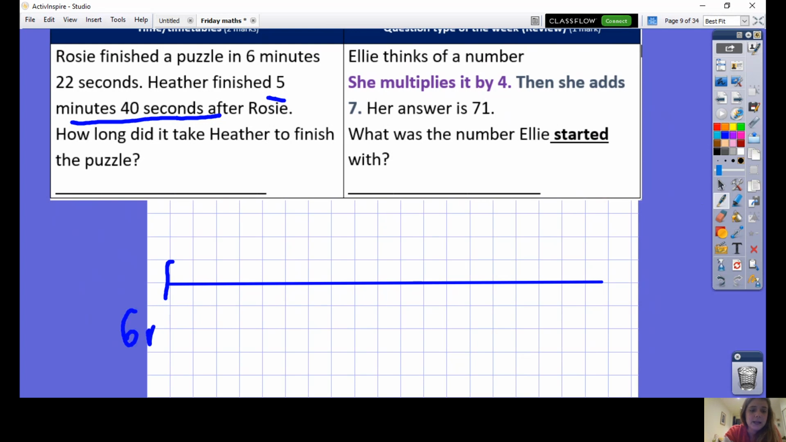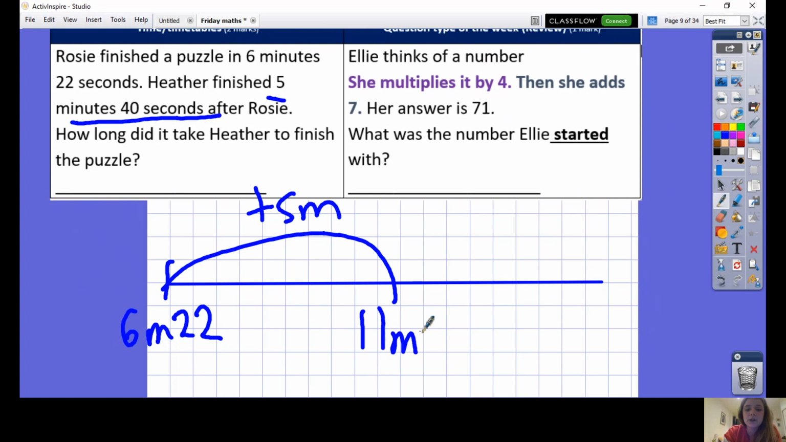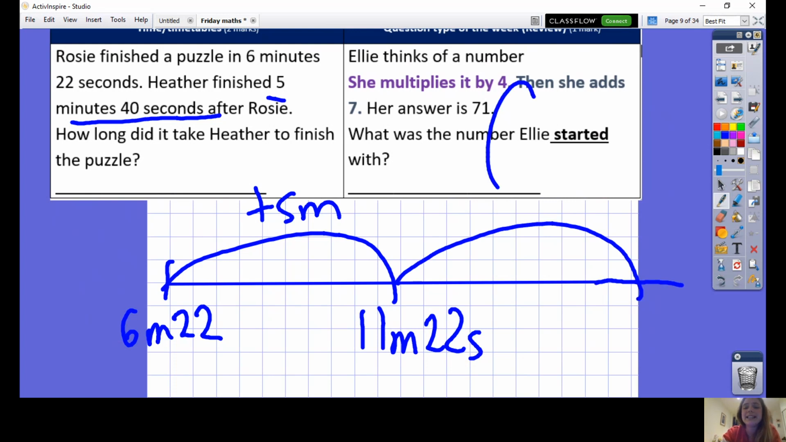Rosie finished in 6 minutes and 22 seconds. Heather finished 5 minutes and 40 seconds after. First, I'm going to add on my 5 minutes. That takes me to 11 minutes and 22 seconds. Now I need to add on 40 seconds, but I know if I add on 40 seconds, it will take me into the next minute. Remember, there are 60 seconds in 1 minute.